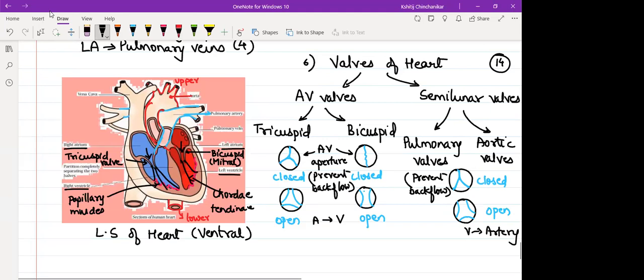So the place where they open, suppose I consider this as the opening of the aorta, then there should be a semilunar valve here. If I consider this as the opening of the pulmonary artery, there should be a semilunar valve here. Imagine it. So to a certain extent, for some distance, the pulmonary artery and aorta are both present parallelly, and then it divides.